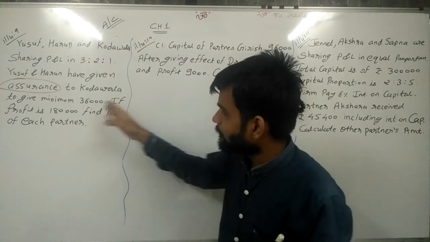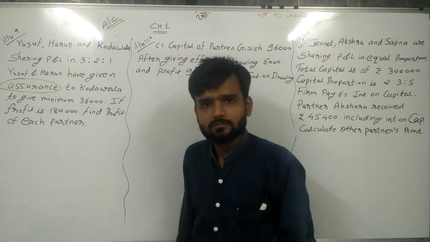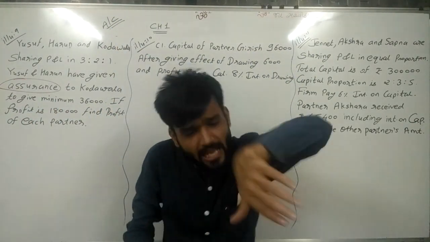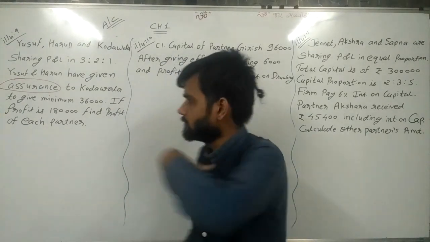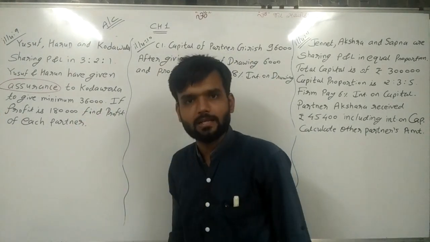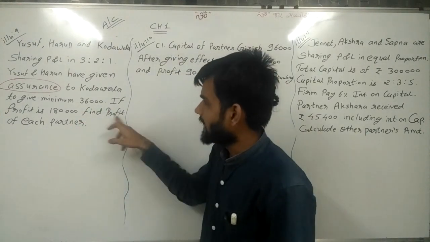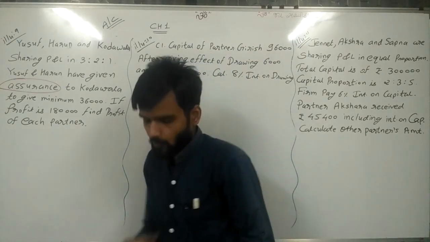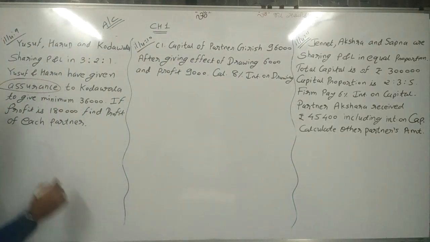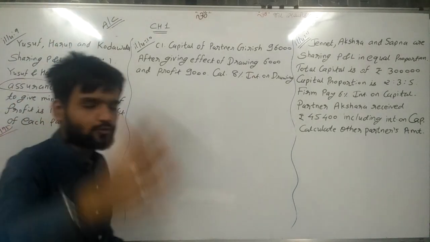Now, if the profit during the year is 1,80,000, at the end of the year we found a profit of rupees 1,80,000. Find the profit of each partner. How much profit is received by each partner? Now we are writing the answer. Try to understand the answer.